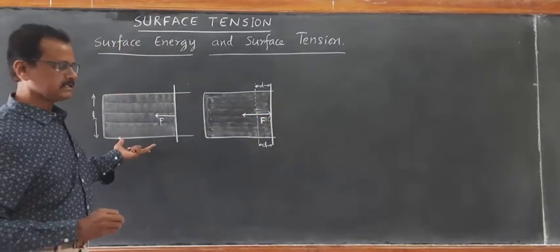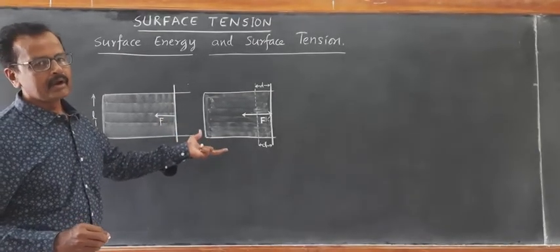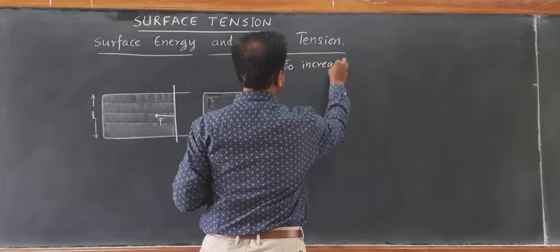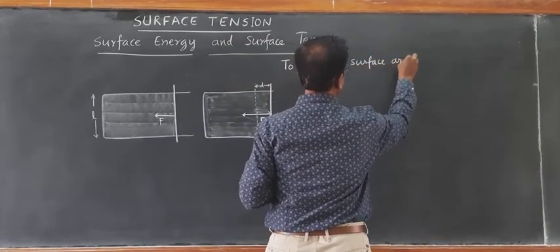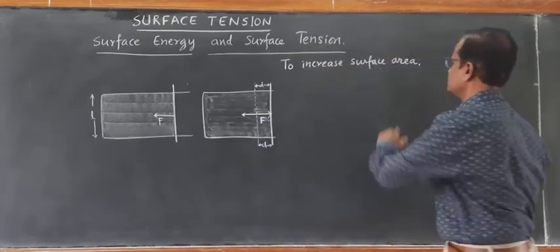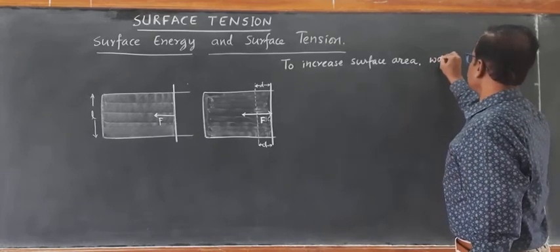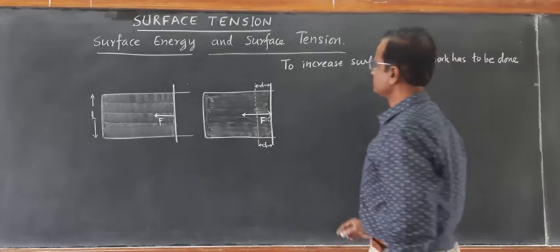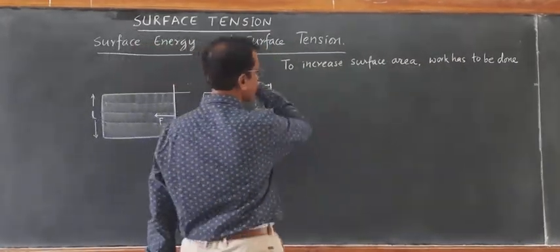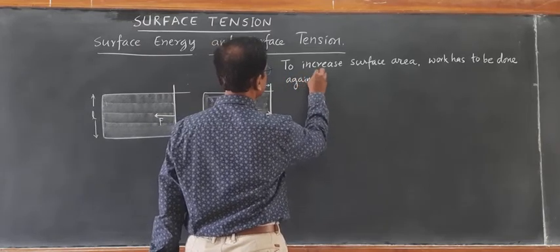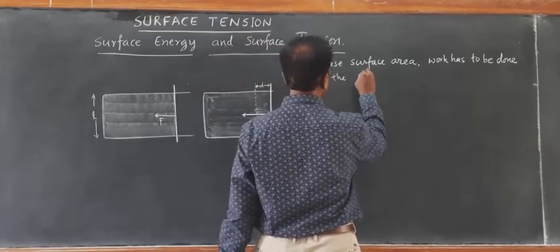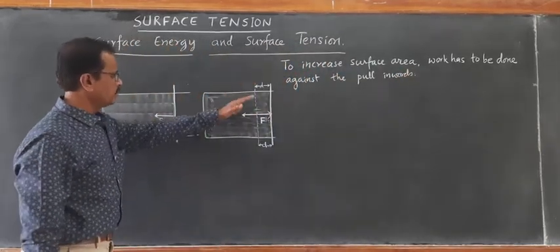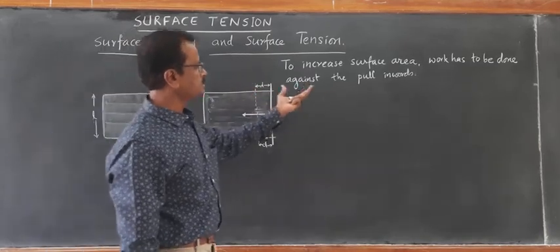In order to increase the surface area without breaking it, some amount of work needs to be done against the inward pull, the force acting on this rod inwards.